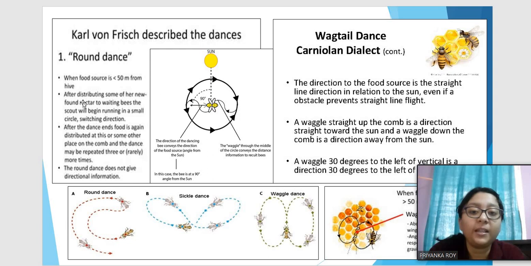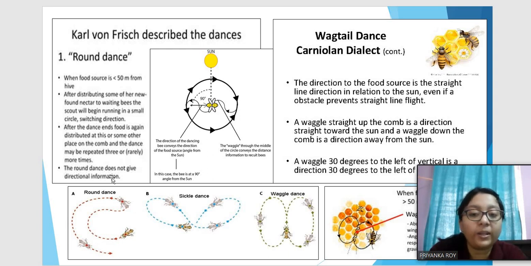So the food source is less than 50 meters from the hive, and this new source of food has to be distributed to the other members of the hive as well. So in a small circle, it switches direction and moves around in a small circle, like this. So this is called the round dance.